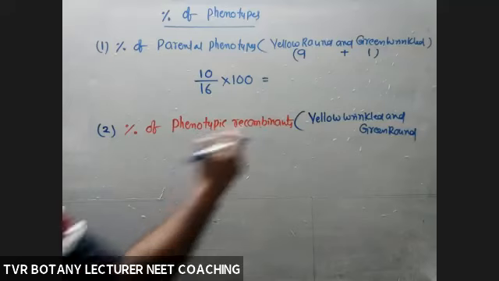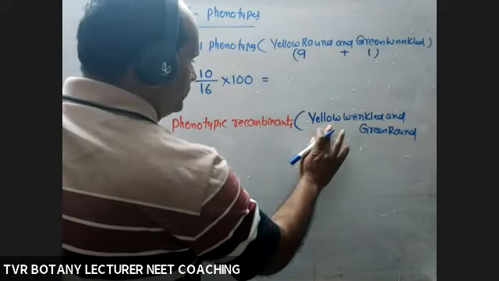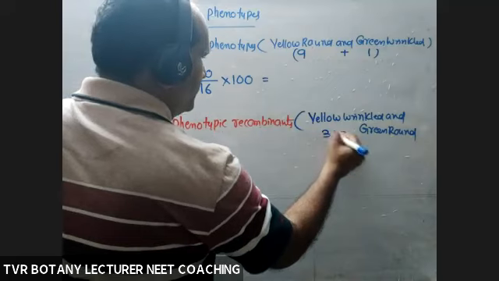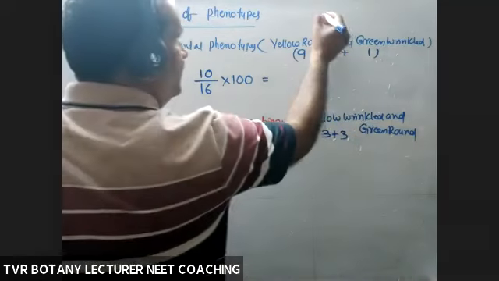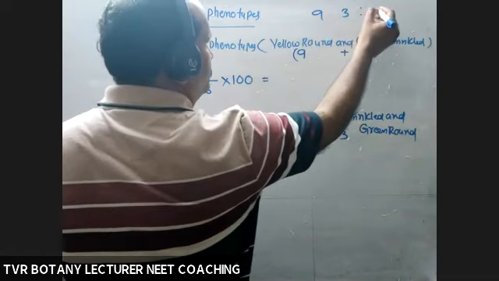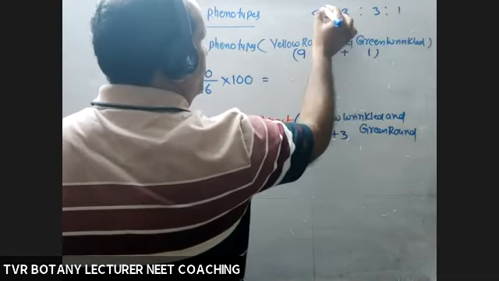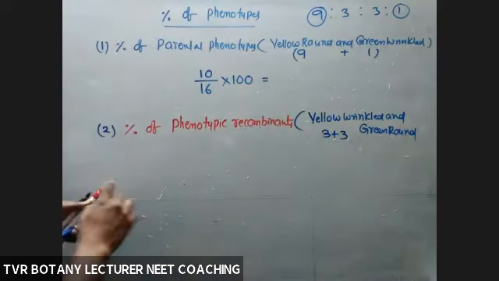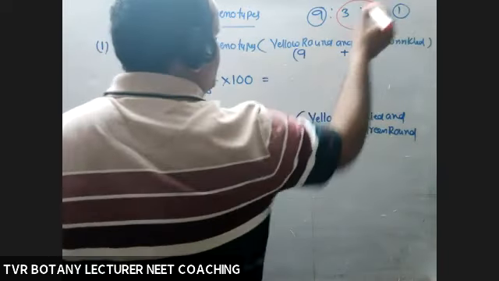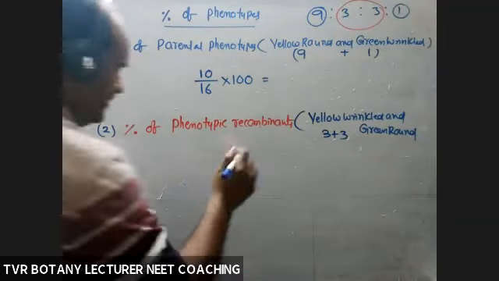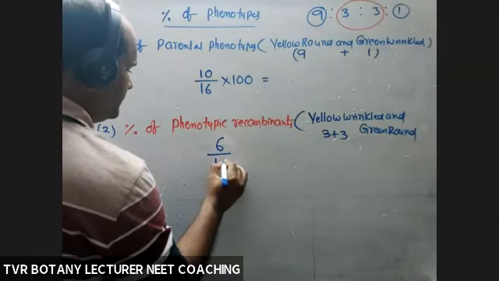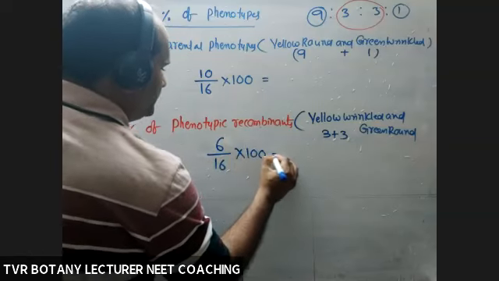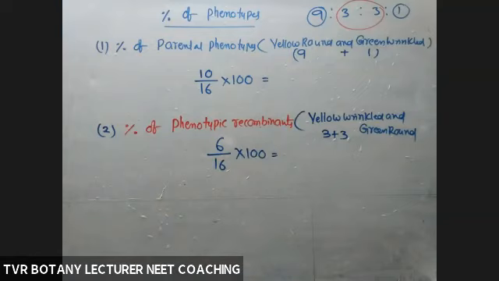Okay, so the total number, not kinds. So 3 plus 3. The ratio is 9 is to 3 is to 3 is to 1. Parental, 9 plus 1. Total number of recombinants 6. So 3 plus 3, 6. 6 divided by 16 into 100. Simplify it. So that is about the percentage of parental phenotypes and the percentage of phenotypic recombinants. Okay.